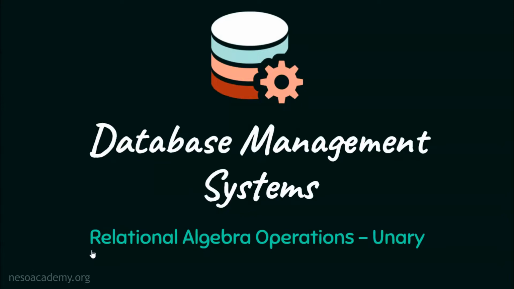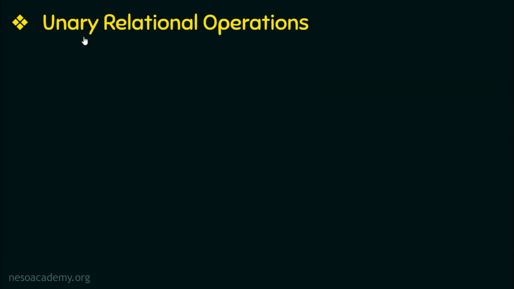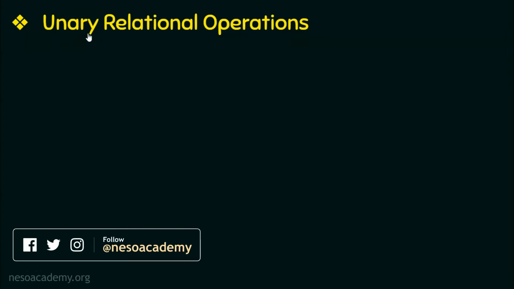Some of the concepts of the relational algebra are also used in SQL or the Structured Query Language, which we will be learning in the next chapter. In this video, we will be discussing the unary relational algebra operations. We all know the meaning of unary. It means one or single. In mathematics, a unary operation is an operation that works with only one operand or only one input. Similarly, unary relational operations work with only one relation.